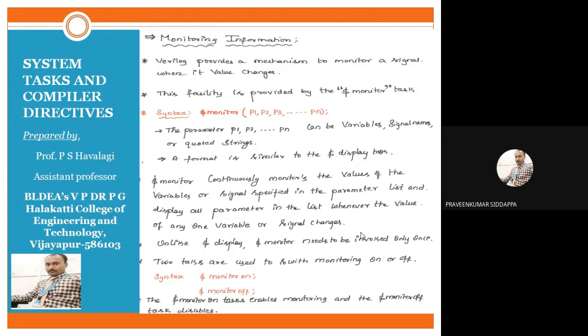Whenever we have written $monitoroff, the monitoring task you have written is disabled.